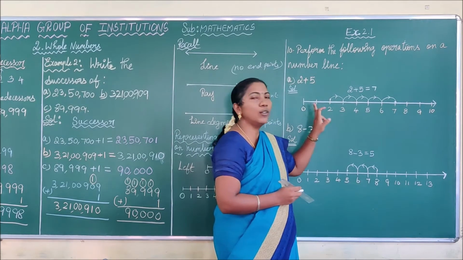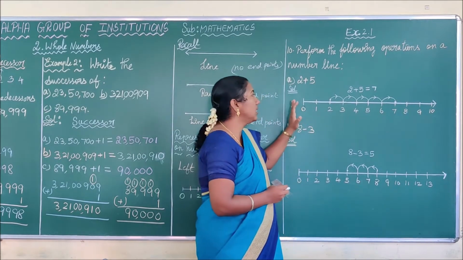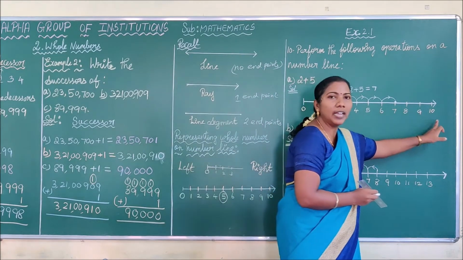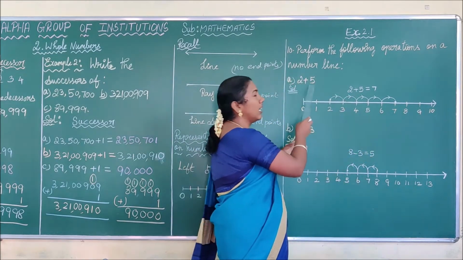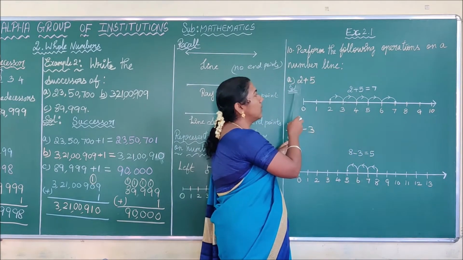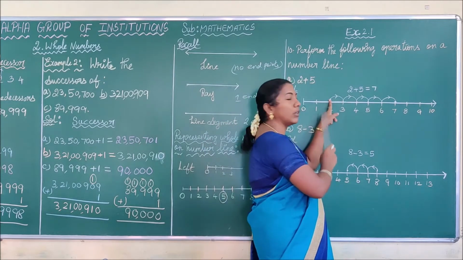Okay. This is the first step. This is the left hand side and this is the right hand side. What is the operation here? Addition. What is the first number here? 2. So choose the number 2 first.